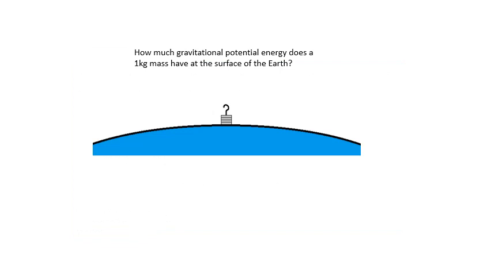How much gravitational potential energy does a 1 kilogram mass have at the surface of the Earth? And the answer isn't zero, not on a universal scale. It is minus 62.5 million joules. So it has negative gravitational potential energy, and that's rather a lot. Now, how come it's got minus 62.5 megajoules of gravitational potential energy?